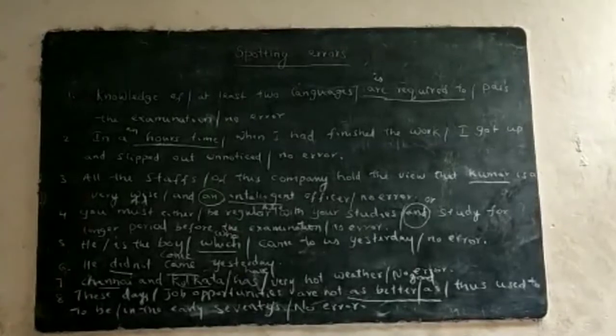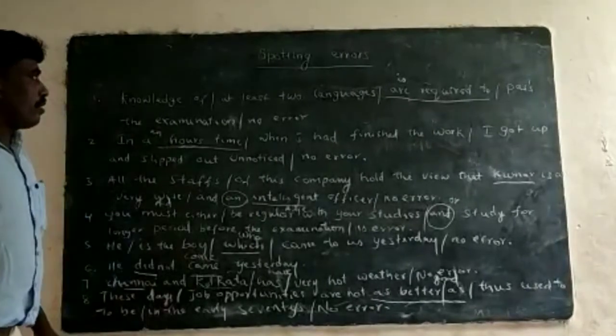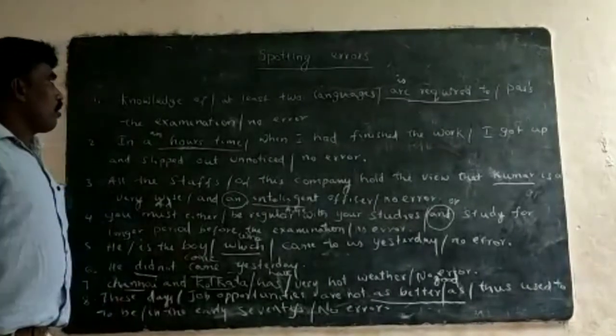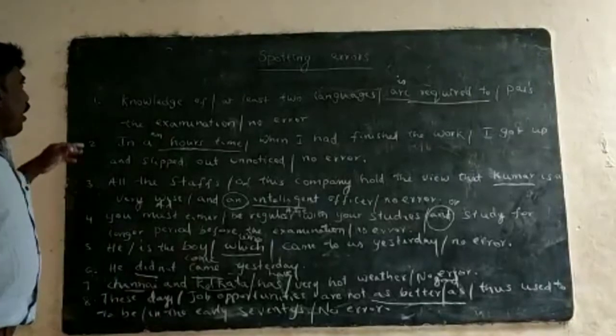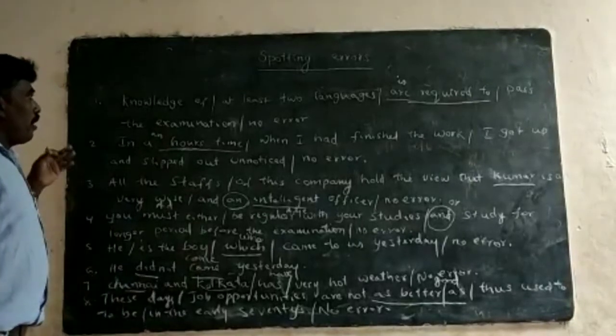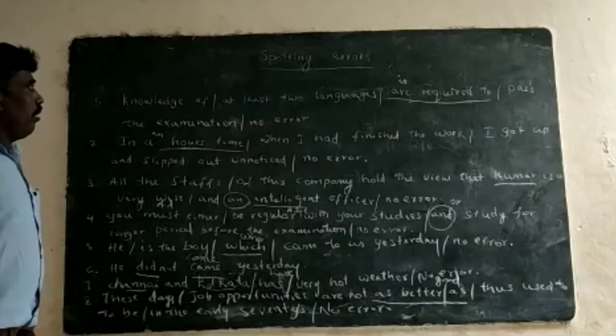These are the spotting errors examples. Actually, in spotting errors there are 21 types. I have dealt with very few examples.